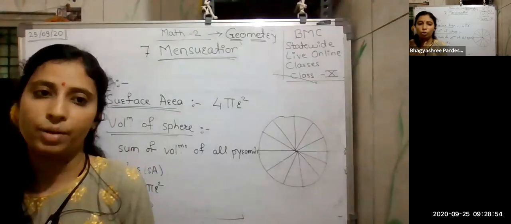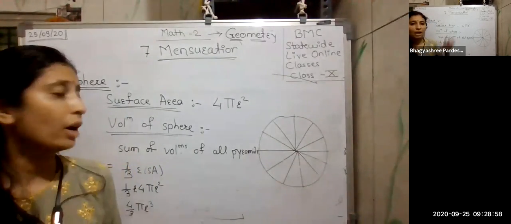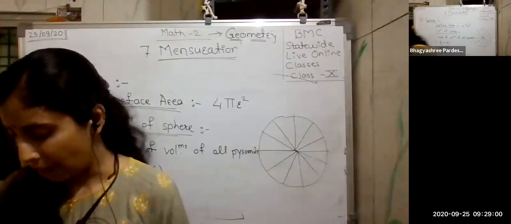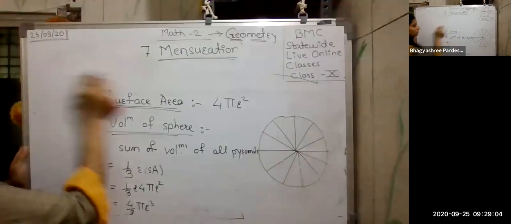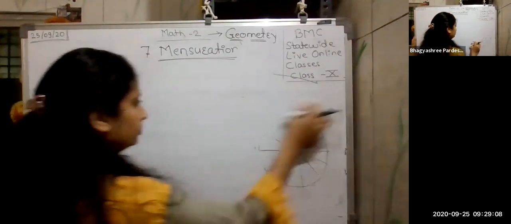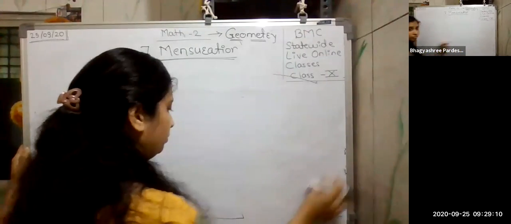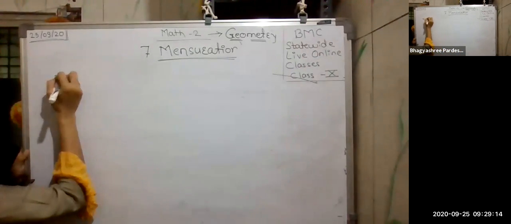The next is hemisphere, which we are going to see in another lecture. Now we are going to start with our examples. So just go through it properly. Okay, I'm starting with the examples.